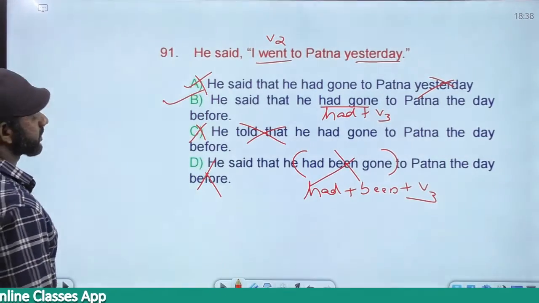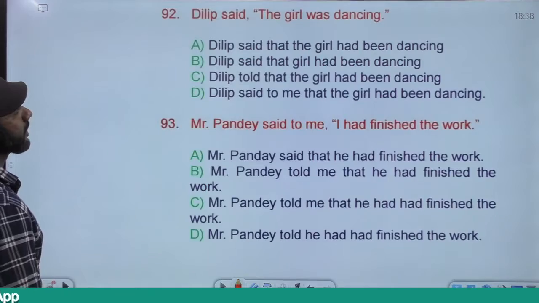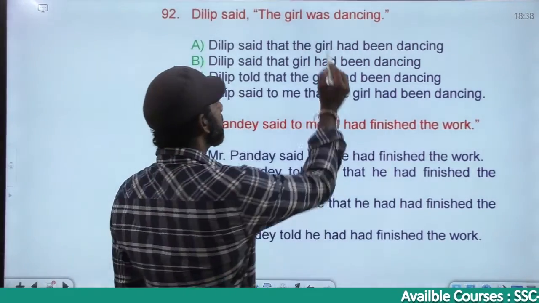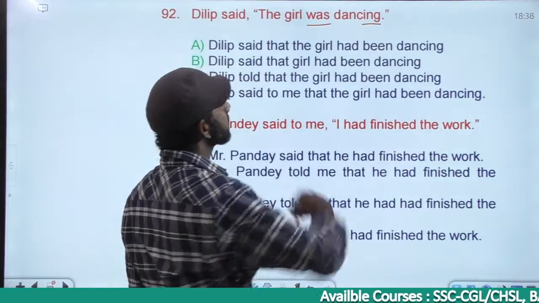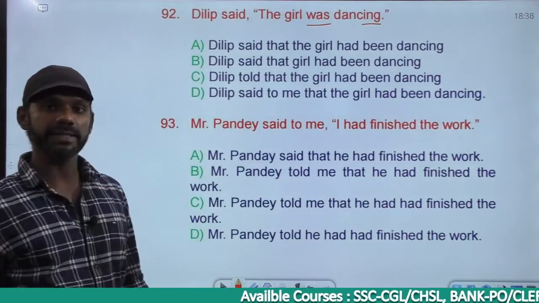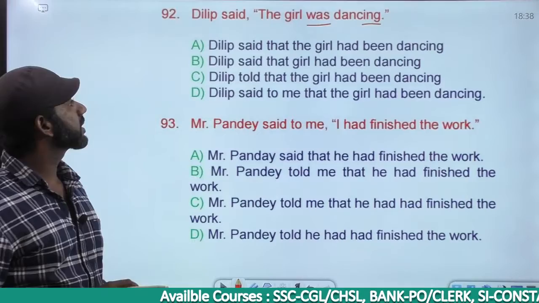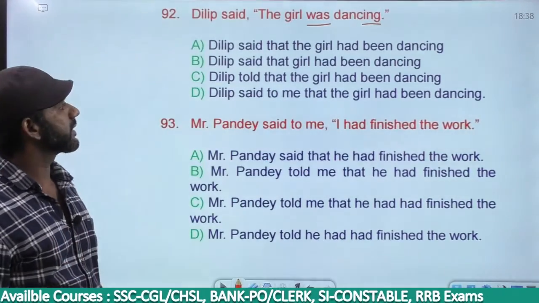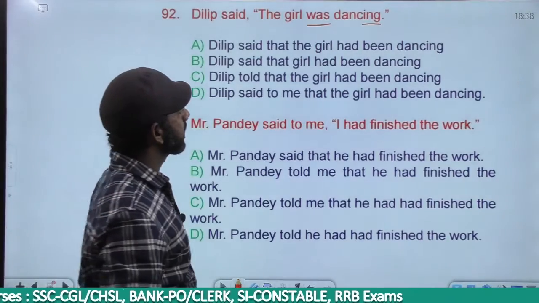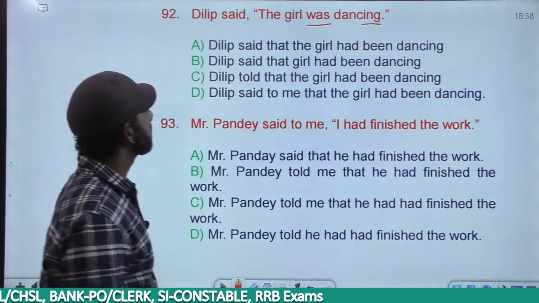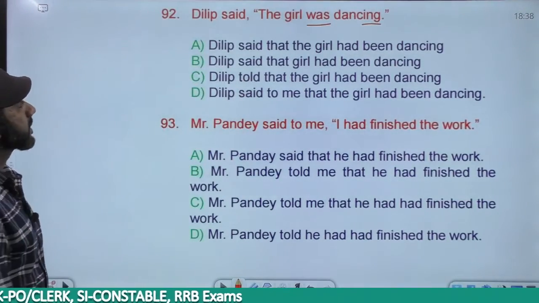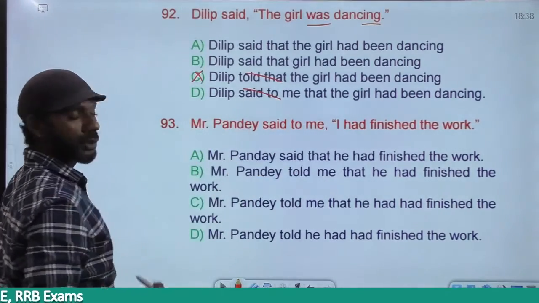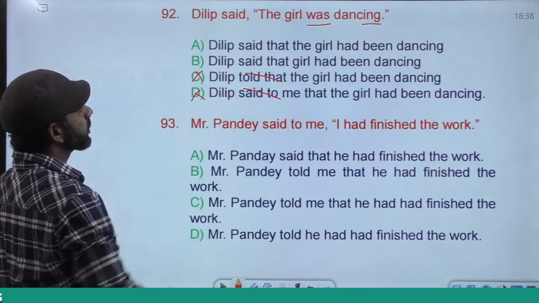The next one. Dilip said the girl was dancing. Was dancing is was plus V1 plus ing, past continuous. And as per the rule we discussed, past continuous changes to past perfect continuous. Based on that, fine. Come to option C. C is gone. Told that is a wrong usage. D is gone. Said to comes in the direct speech, eliminated. We have two options left.